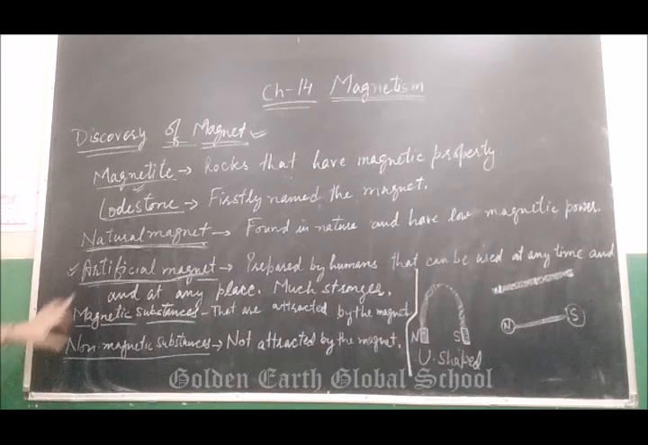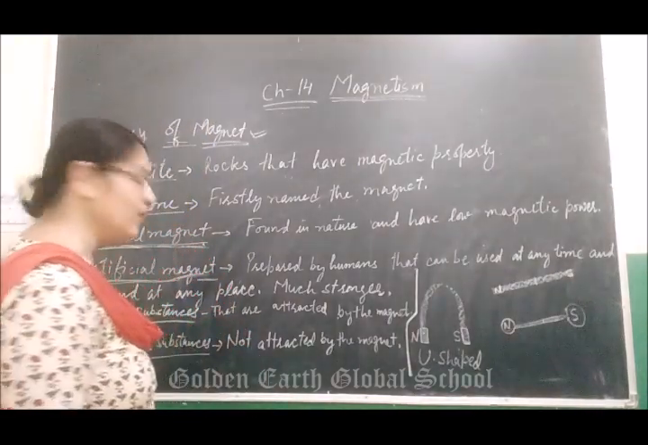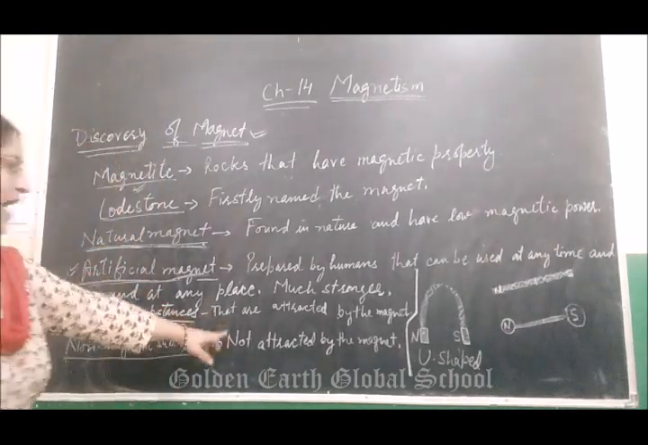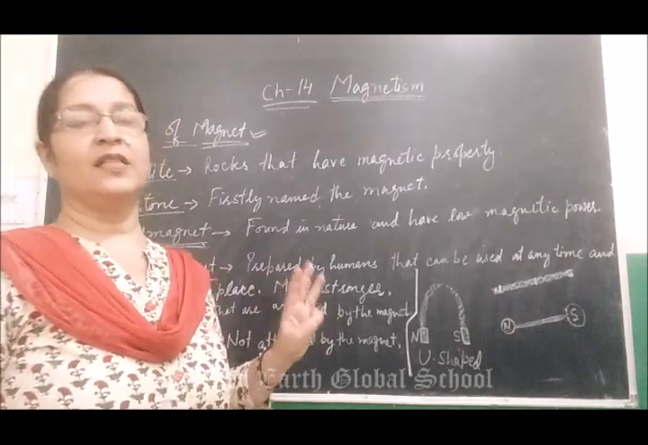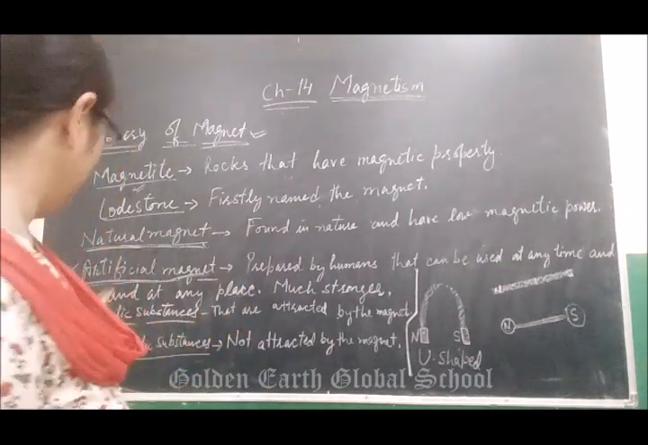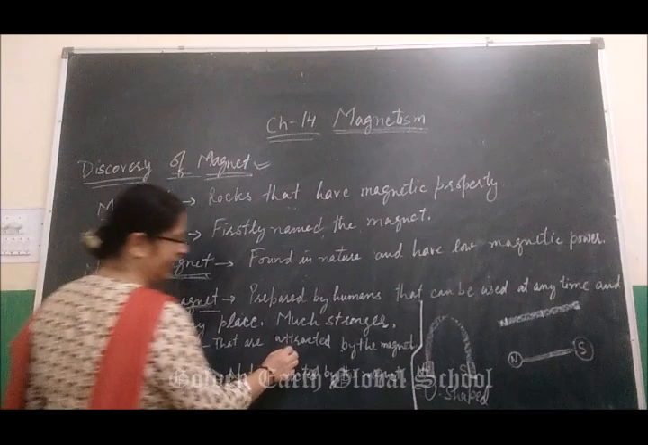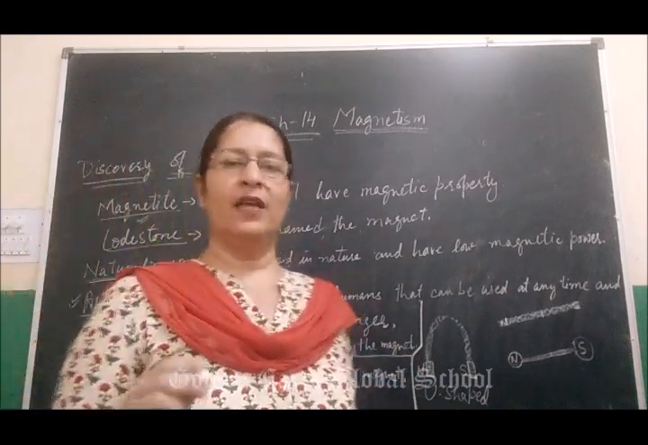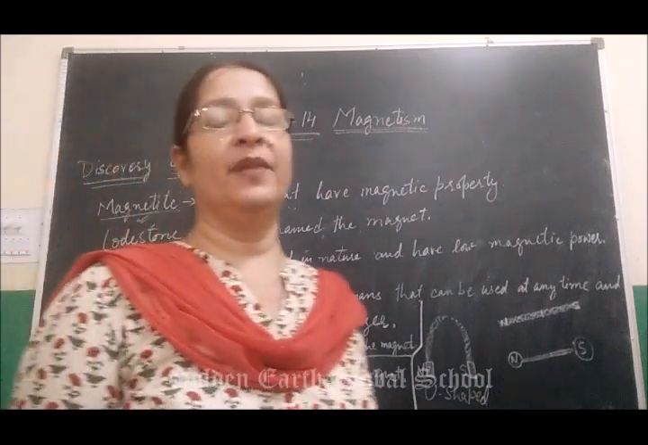Substances are of two types: magnetic substances and non-magnetic substances. Magnetic substances are those that are attracted by a magnet. You know very well three magnetic substances: iron, nickel and cobalt. Non-magnetic substances are those that are not attracted by a magnet. For example, iron, nickel and cobalt are magnetic substances.